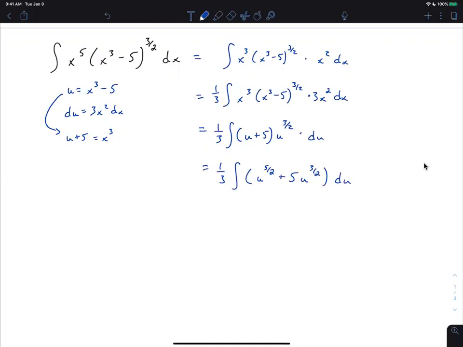All right, and so now we're going to split this into 2 integrals. The 1/3 carries to both, so we get 1/3 integral u to the 5/2 plus 5/3 integral u to the 3/2 because I'm pulling the 5 out as well. And then Nick, I see your question in chat. We'll do that next. Okay.